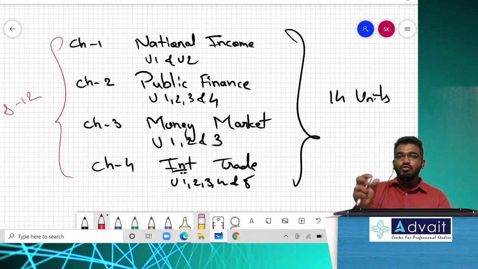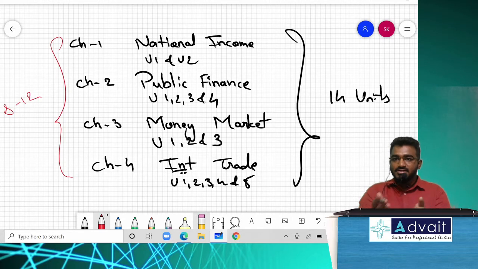And there are a few common topics in economics which are related to FM. It is hardly some 5 to 10 marks of common portions. Over there the weightage is more in FM compared to economics. Is that clear? So this is the syllabus part. In total there are 14 units. How many units? 14. So for the next 25 days we will be discussing 14 units. In today's class we will start with chapter 1.